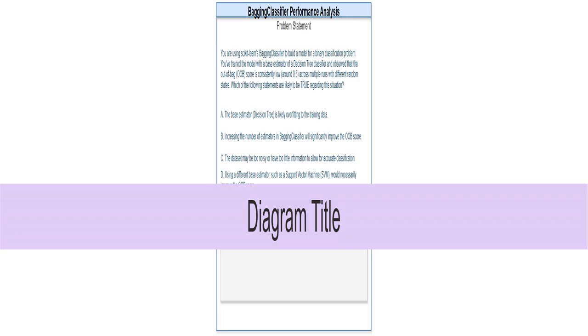This is likely a placeholder for a diagram that would visually represent the bagging classifier and its components. It doesn't directly contribute to the analysis of the specific problem.